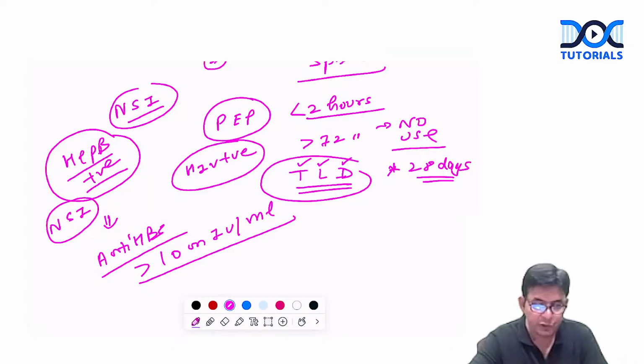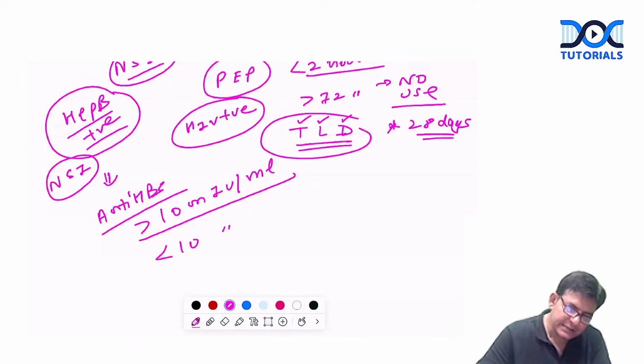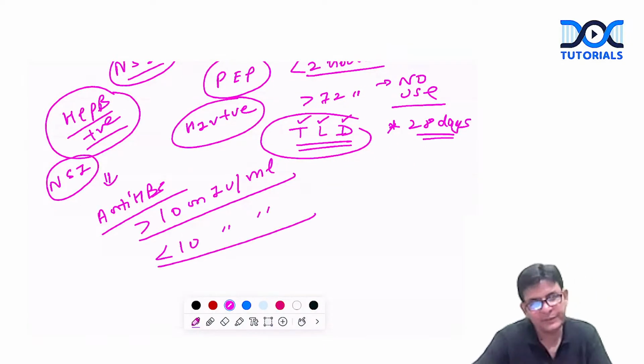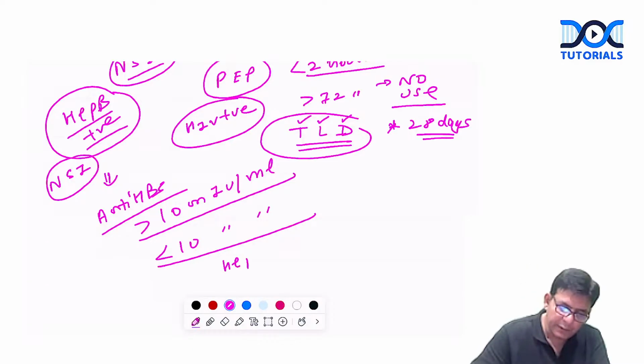So you should check your titers first by ELISA. Anti-HBs titers, if it is more than this, then no need to worry. But if they are less than this, then definitely you have to worry. And what do you have to take? The immunoglobulins immediately, preferably within 7 days. You can take them immediately also, preferably within 7 days. After that, no effect. So within 7 days, you should take the hepatitis B immunoglobulins.